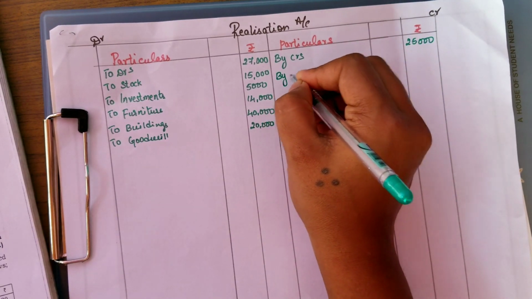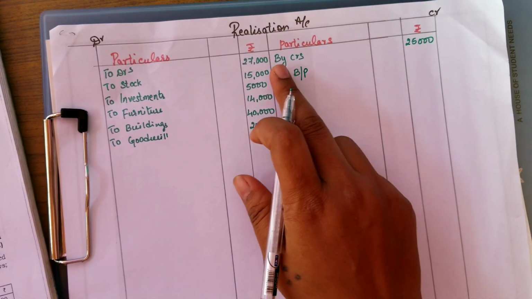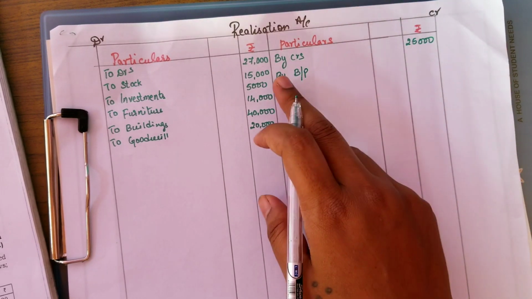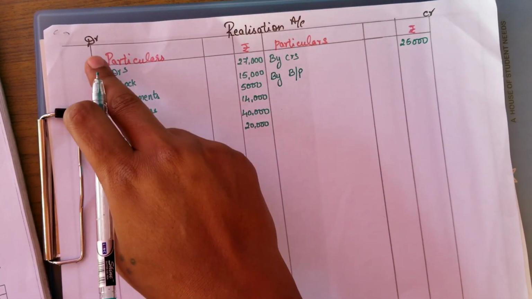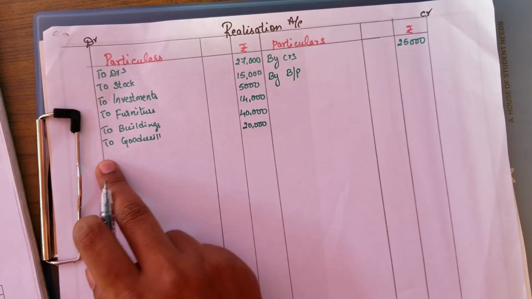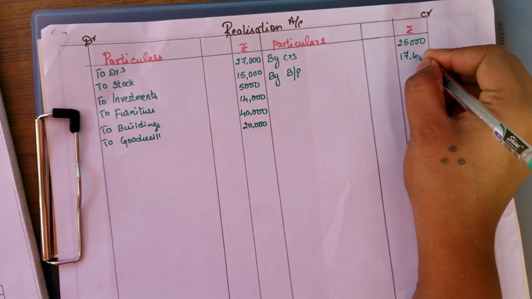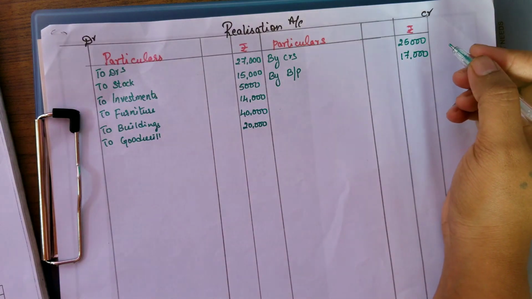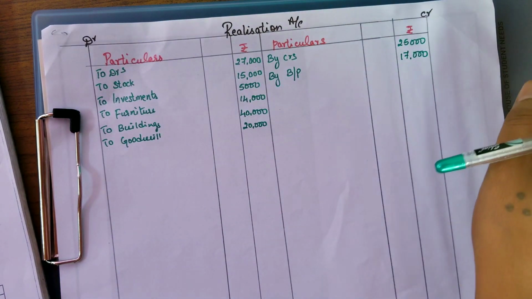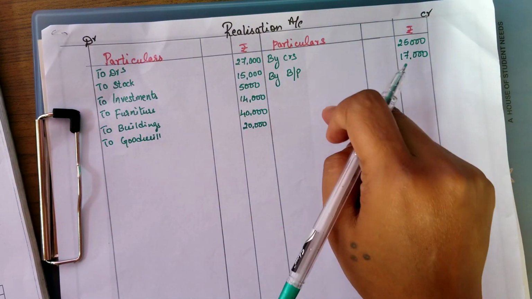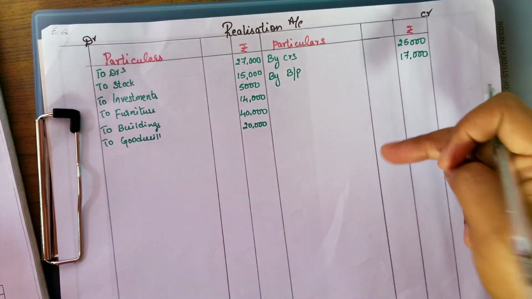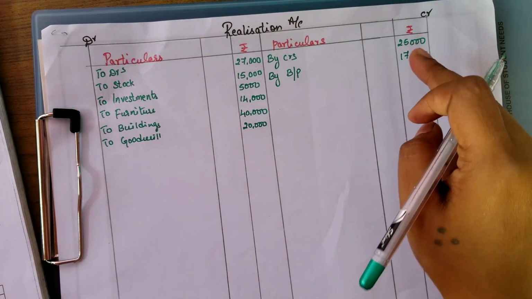Next we have bills payable. By creditors, credit side, when we are writing we will use "by". Debit side, when we are writing we should use "to". So by bills payable 17,000. And we have Prakash loan, that is not an external loan, so we will not take it here. That is not taken from any outside person.